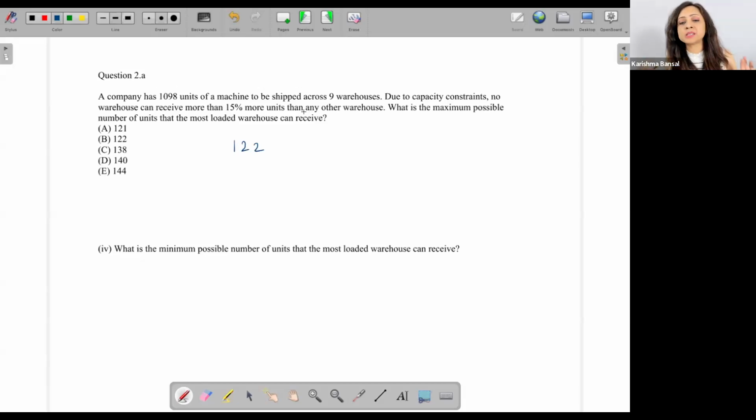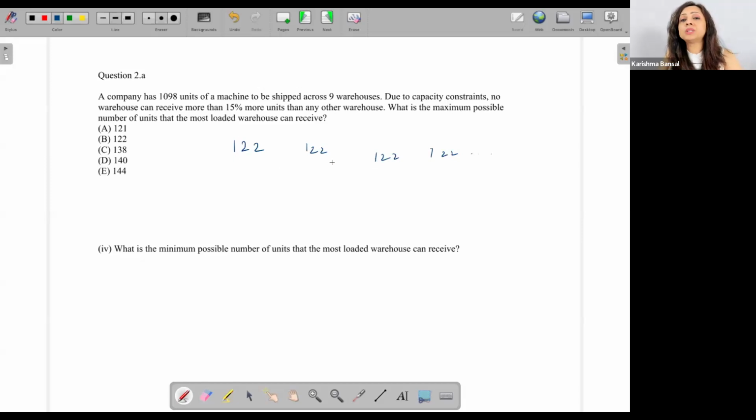So again, my base case is that everyone gets the same. That is how I begin every time, right? So I have 122 given, let's say, to every warehouse. Now, no unit can receive more than 15%. What is the maximum possible number of units that the most loaded warehouse can receive?